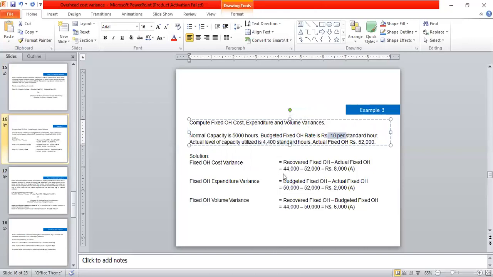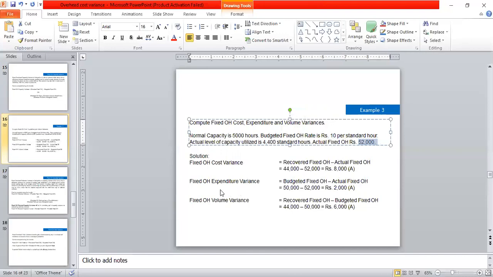That gives 44,000 minus the actual overhead of rupees 52,000. So we have an adverse total fixed overhead cost variance of rupees 8,000.